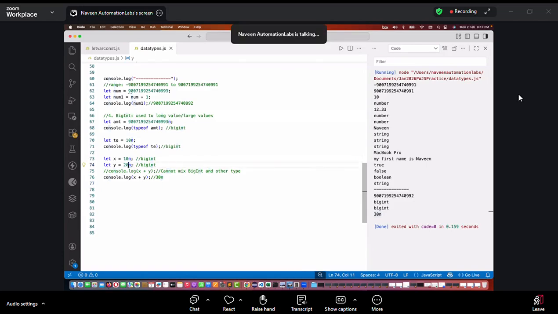Can we write 20.22 here? This is also another limitation. See, this 20.22 is not allowed. Big integer literal must be a pure integer. So decimal point values are not allowed. Note it down as well.